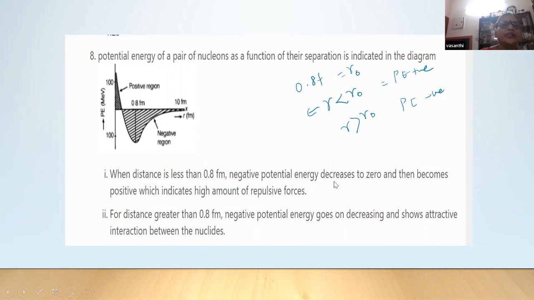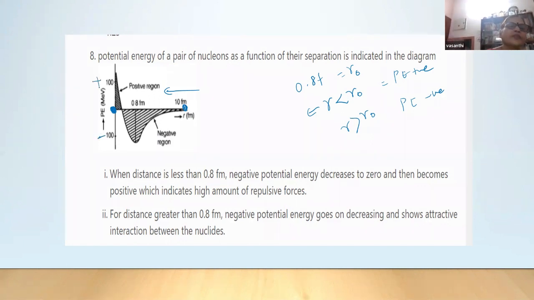See here, we are imagining two nucleons. One nucleon is here, another nucleon is brought. So gradually I'm bringing another nucleon close to this nucleon. A nucleon is either a proton or a neutron. As the distance decreases, what happens? As the nucleons approach, the attractive force increases. It attains a maximum. Here it is minus 100.